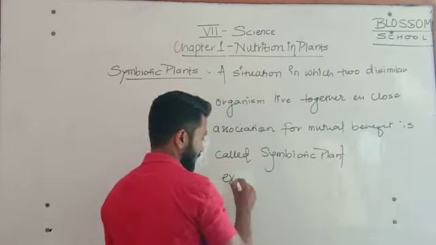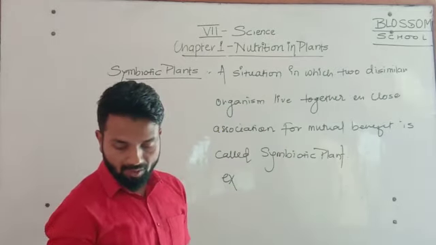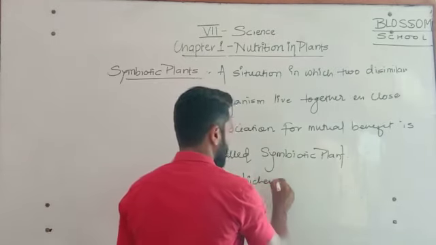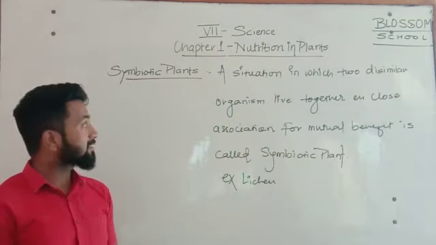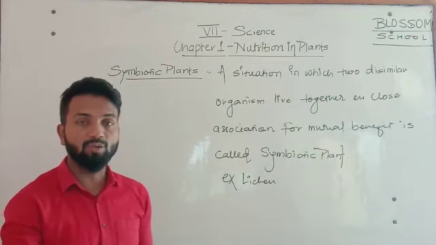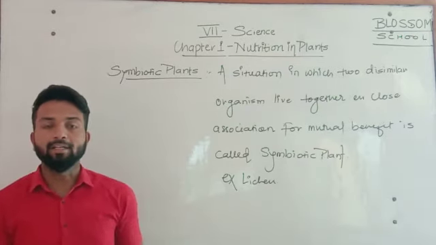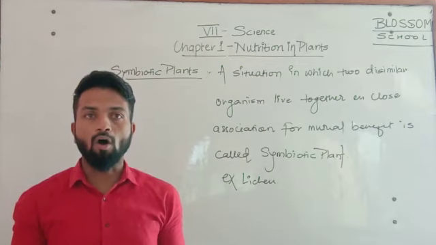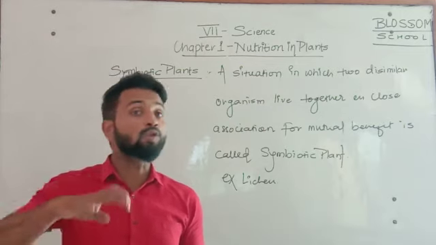So what are the examples? Example of symbiotic plants is, you can say, lichen. So this is the symbiotic plant and the fourth type of heterotrophic nutrition. In this category, two dissimilar plants stay together or live together for their mutual benefit.